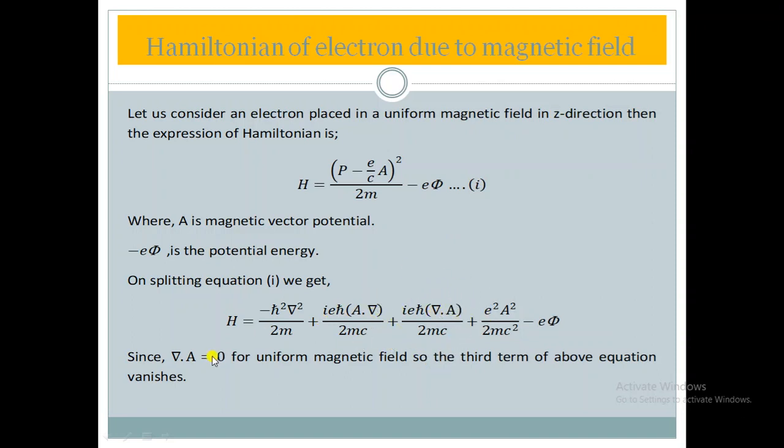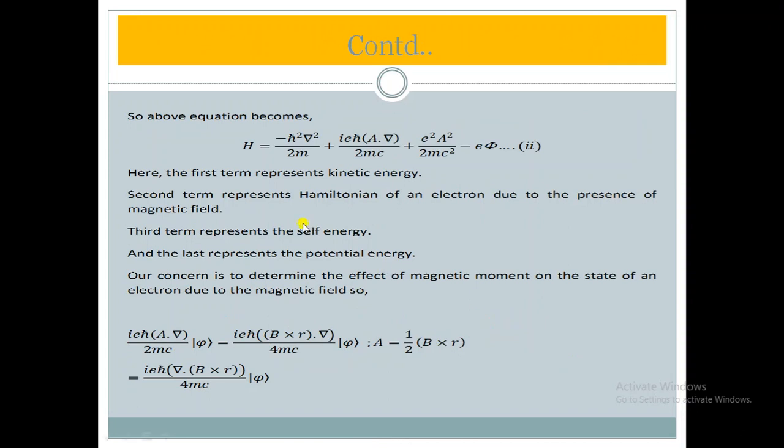Since del dot A equals 0 for a uniform magnetic field, the third term of the above equation vanishes. So the above equation becomes H equal to minus h cut square del square upon 2m plus i e h cut A dot del divided by 2mc, plus e square A square divided by 2mc square, minus e phi.